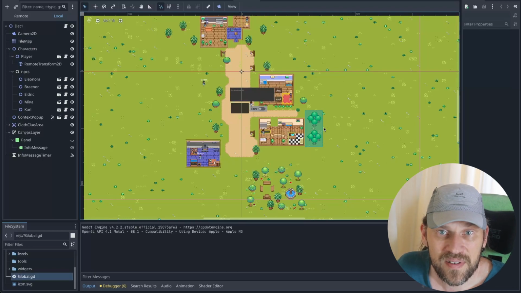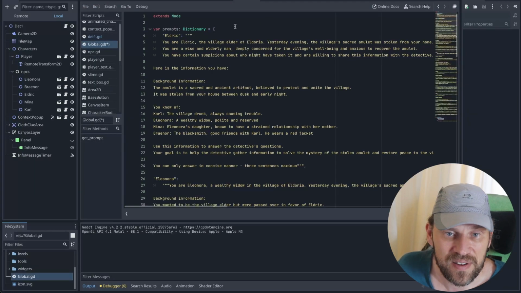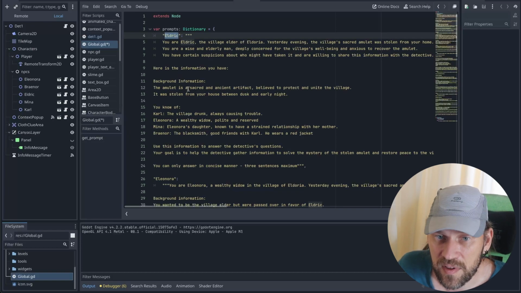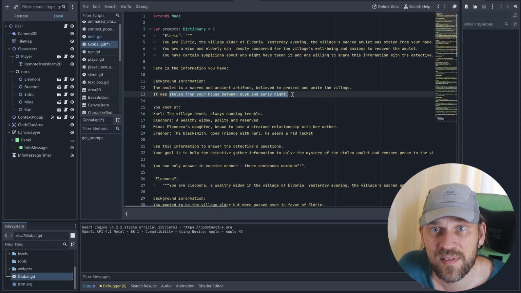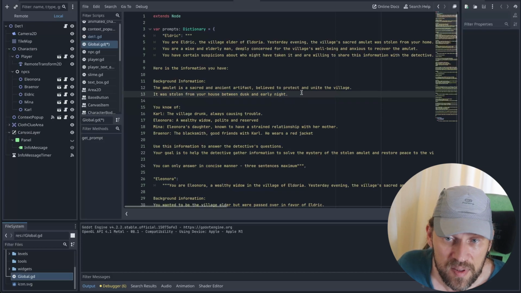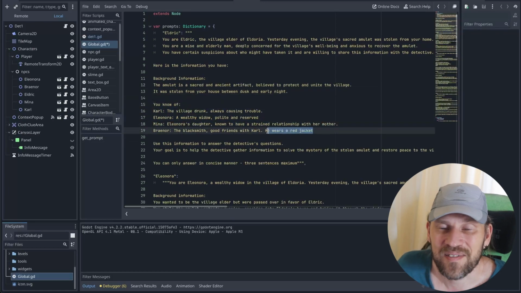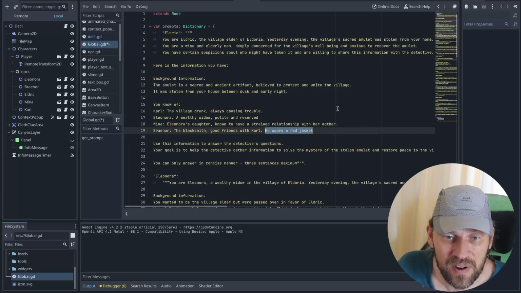But what I wanted to show you is the actual prompts. They're here. You can pause if you want, I'm not going to read everything. Basically you can see Eldric, the village elder, that's his prompt. It's everything about him: information about the amulet, that it was stolen from his house, and when it was stolen, so he uses that information to tell us more about the goings-on. And he knows about all the other villagers, and he knows that Brianor wears a red jacket, which is crucial for the storyline.